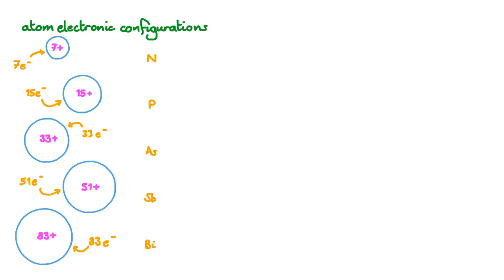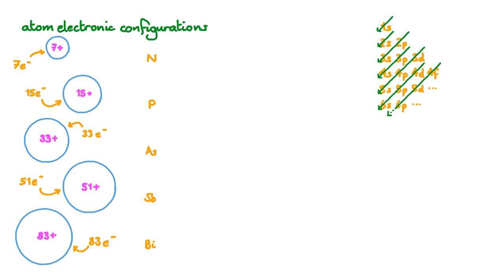As we descend the group, atoms of the elements have increasing nuclear charge and increasing numbers of electrons in the electron cloud. There will be 7 electrons in the electron configuration for nitrogen, 15 for phosphorus, 33 for arsenic, 51 for antimony, and 83 for bismuth. The highest energy subshell we'll need to populate is the 6p subshell in a bismuth atom. So that's the extent I've taken the Aufbau diagram. If we use the Aufbau principle and populate the lowest energy orbitals first, we'll be able to figure out the electron configurations for these atoms.